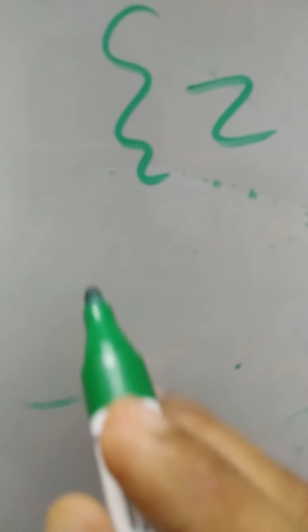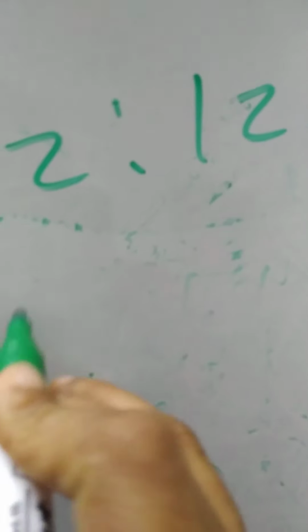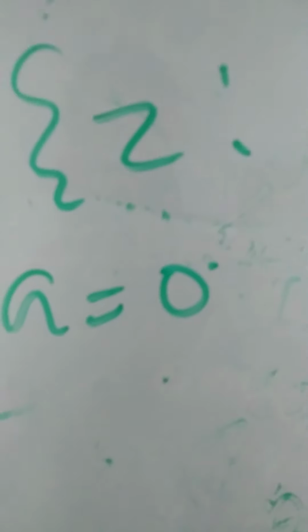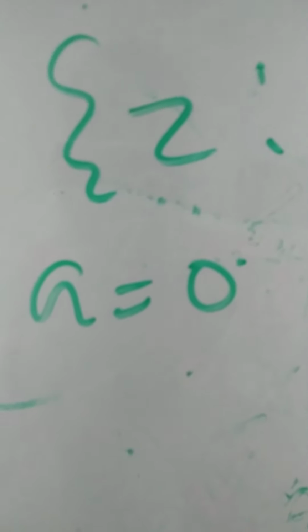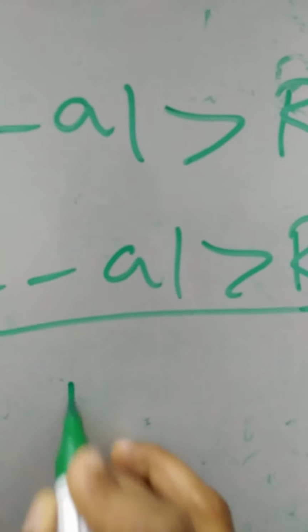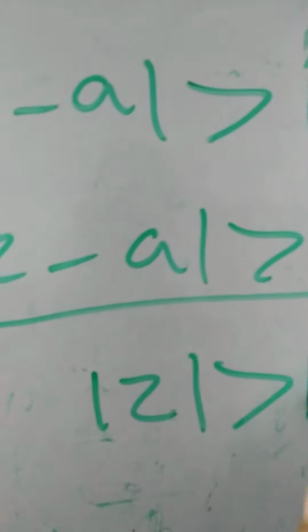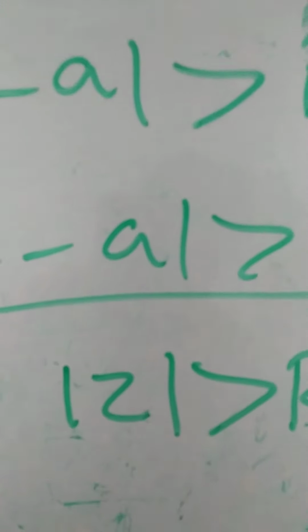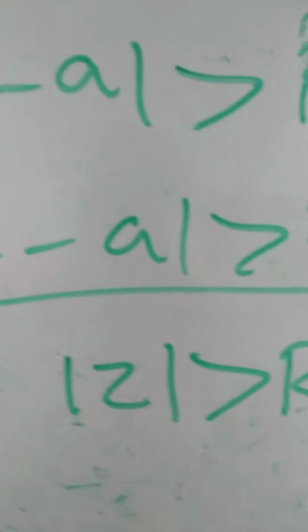So here also we take a equal to 0, the center of the series. So what will happen to this inequality? Mod z strictly greater than R. So choose a real number, small letter r. The idea is similar to your previous one.